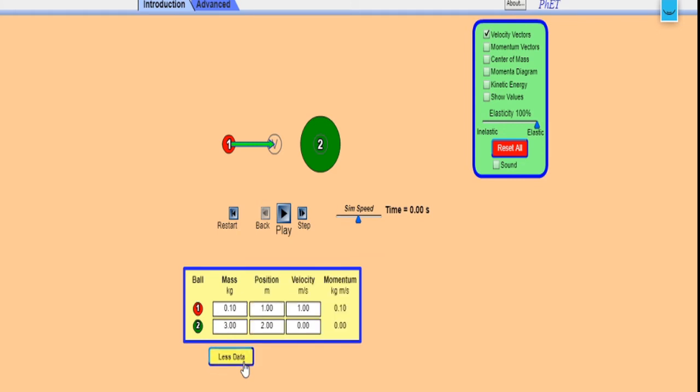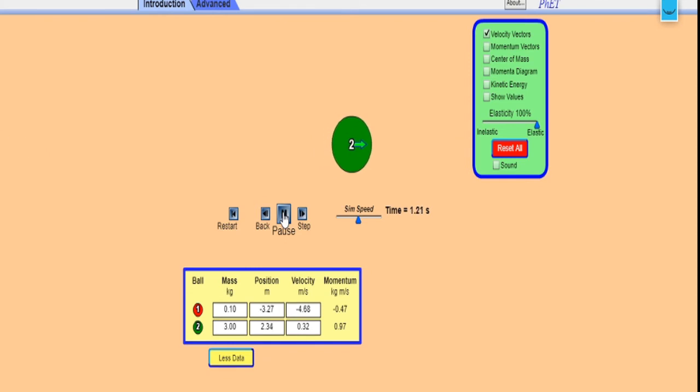If you click on more data again, the velocity of the first body we will consider as suppose 5, and the second body condition is at rest only, so we have considered the second body at rest only. So this is the lighter particle, m1 is very much less than m2. Now this body is moving with the velocity of 5 meters per second according to our parameters, and the second body is at rest. Now we will see the visual. You might have observed.